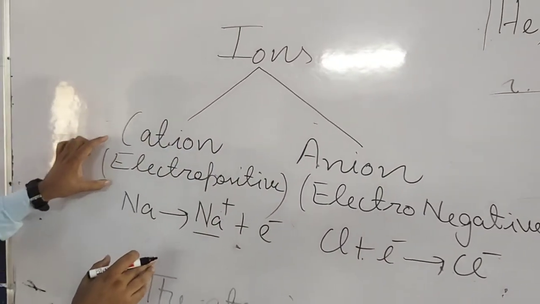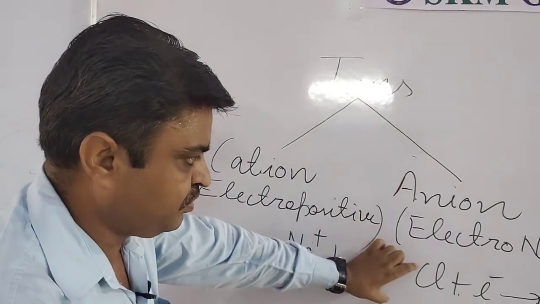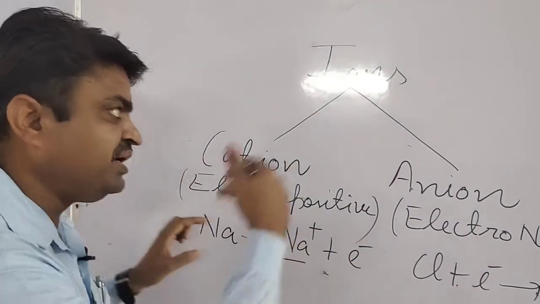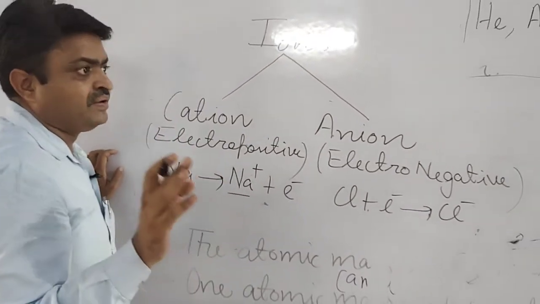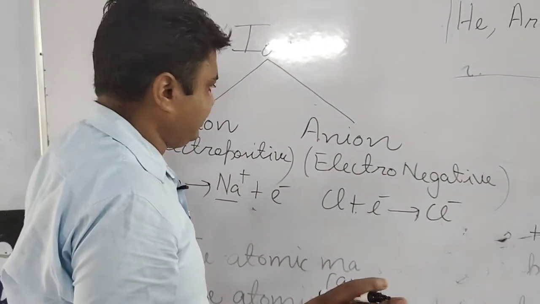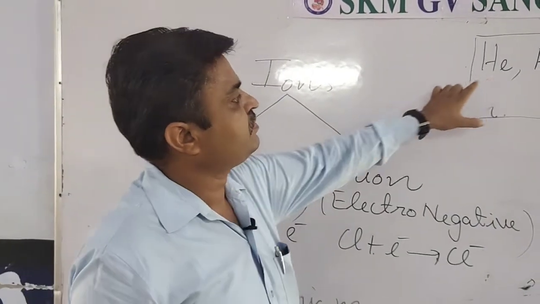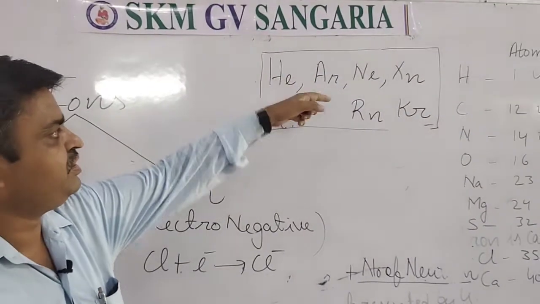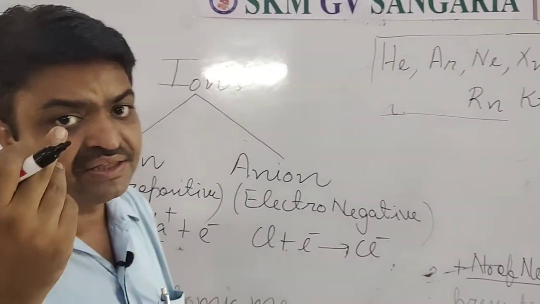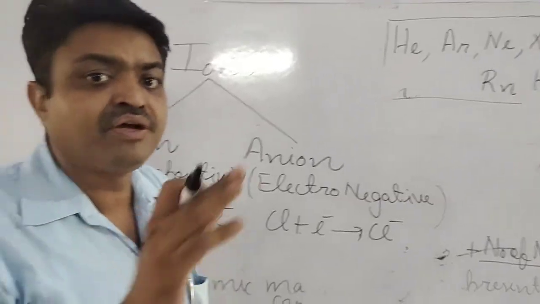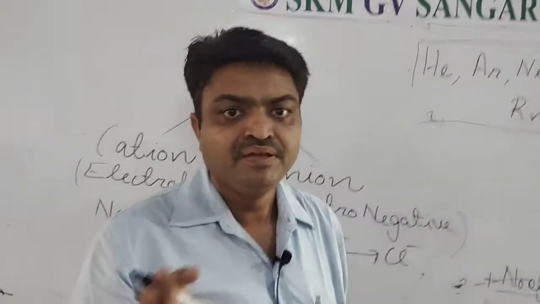So cations are electropositive elements, anions are electronegative elements, but there are some elements that are neither electropositive nor electronegative, like helium, neon, argon, krypton, xenon, radon. They are noble gases because they don't have a free electron in their outermost shell.